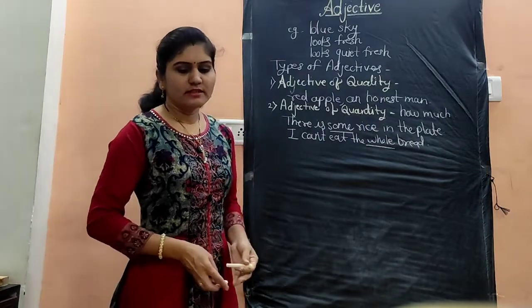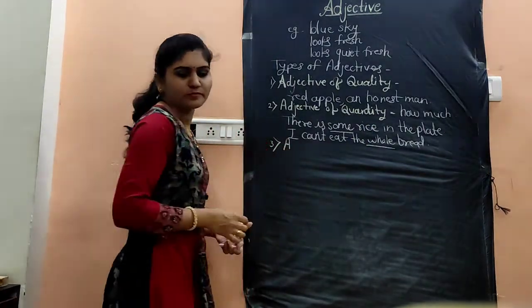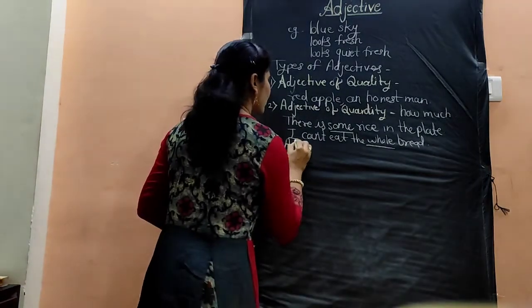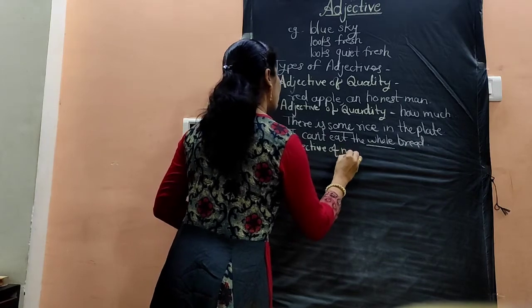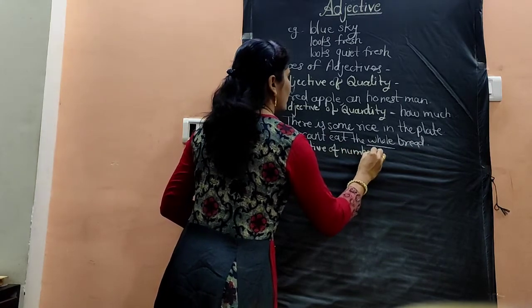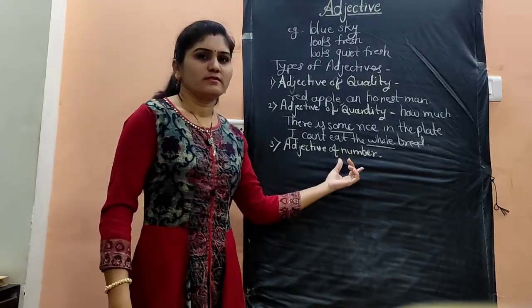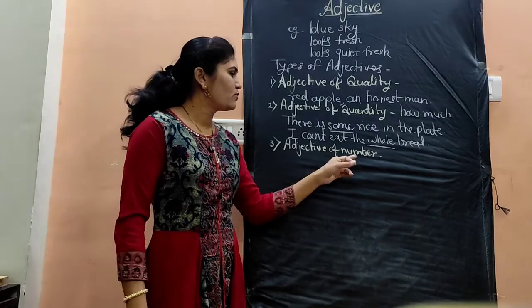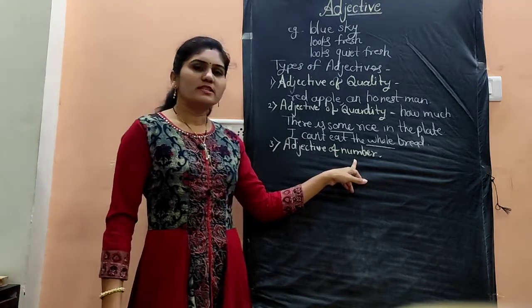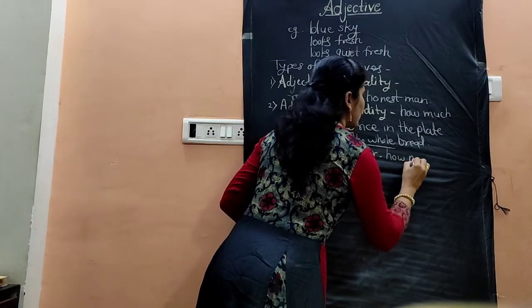Let's see another type of adjective. Adjective of number. The adjective which shows the number of a noun or pronoun is called an adjective of number. Means we can say that it answers the question how many.